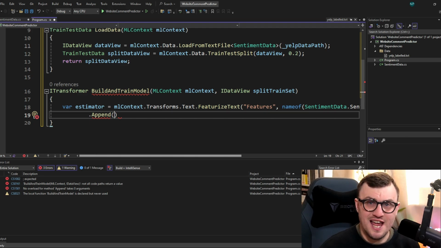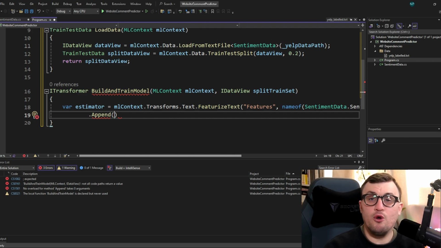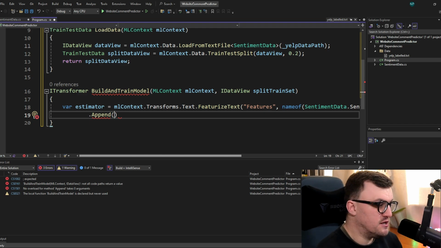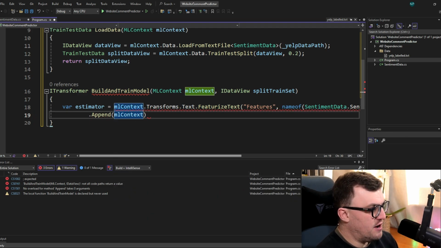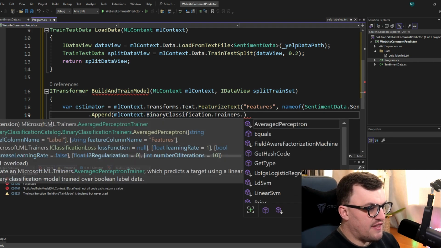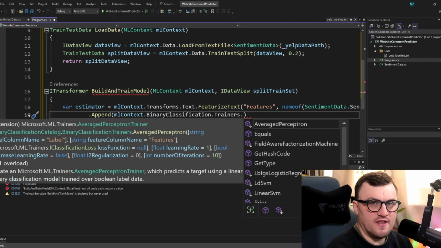It's either positive or it's negative, so it's binary classification. Multi-class classification would be where something could be more than one thing, but in this case, it's either one thing or the other. So we're going to use a binary classifier for training purposes. To do this, I'll again access our ML context. Then I can go to binary classification trainers, and then I'll select a specific algorithm within that set of trainers.